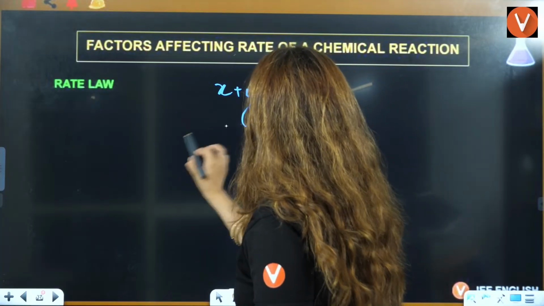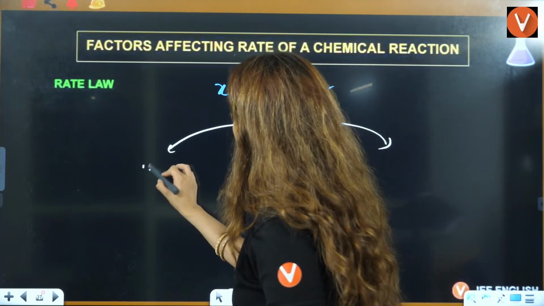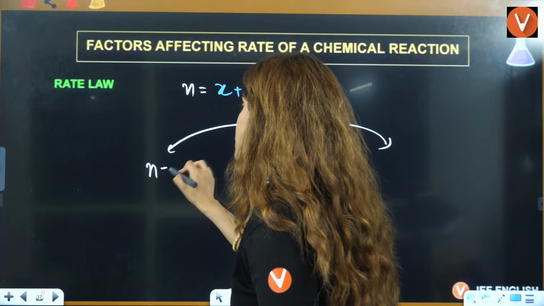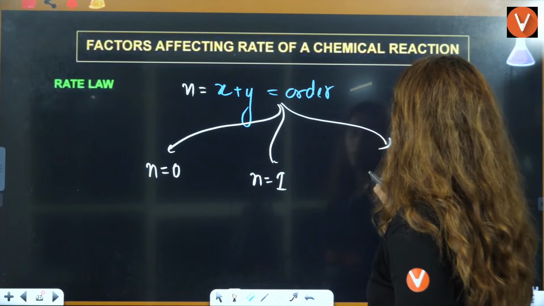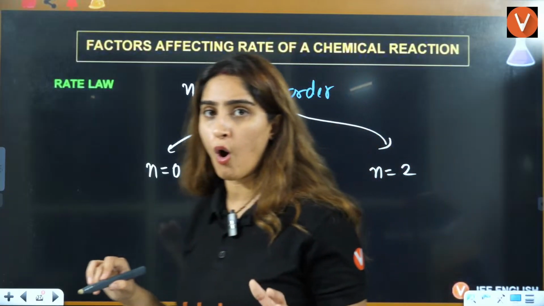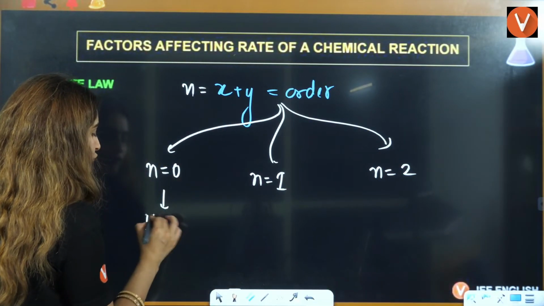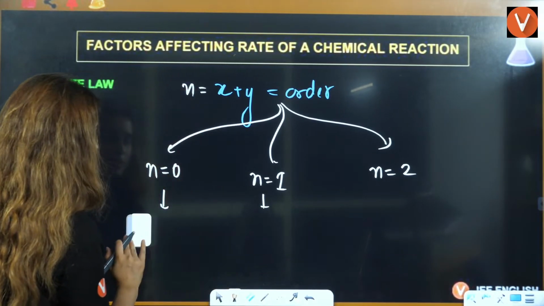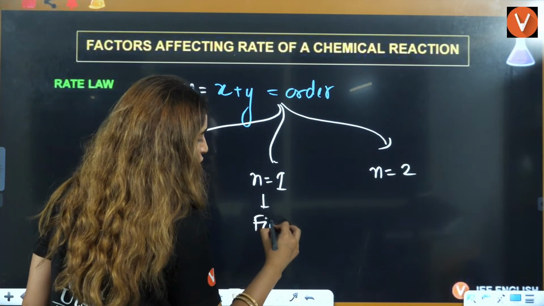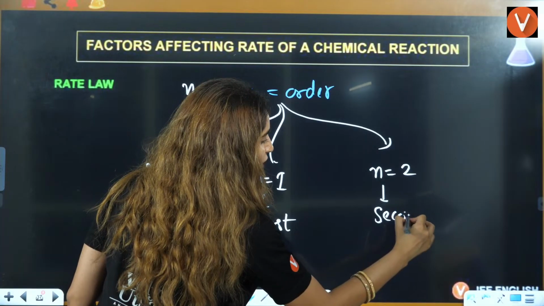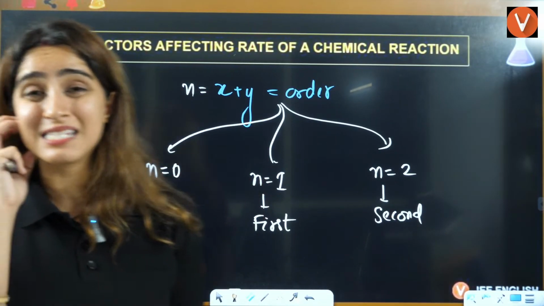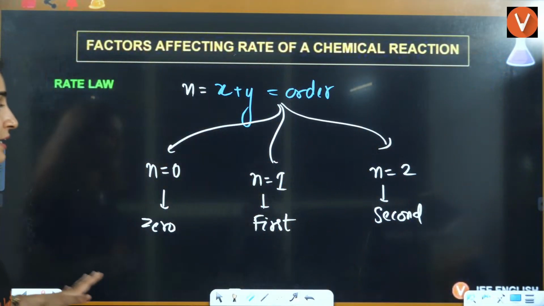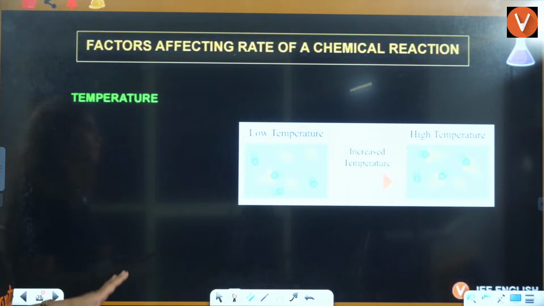Now this order can be 1, 2, 3. I'll call it n. Sorry, n can also be equal to 0, n can be equal to 1, 2, 3, and so on. Based on it, this is your zero order reaction, this is your first order reaction, which is very important. Then you have second order reaction. Third order reaction also we will see, but mostly we will study zero order and first order reactions in detail. These two orders you will study in more detail.